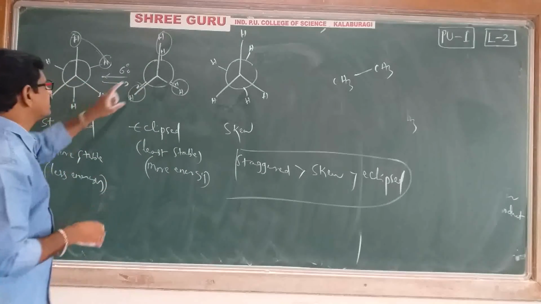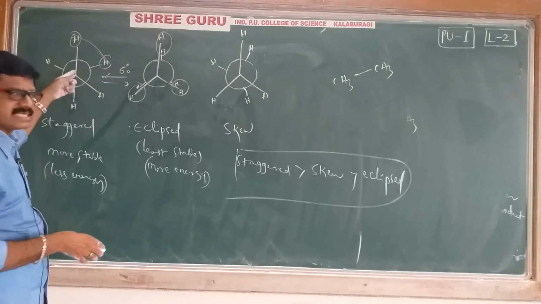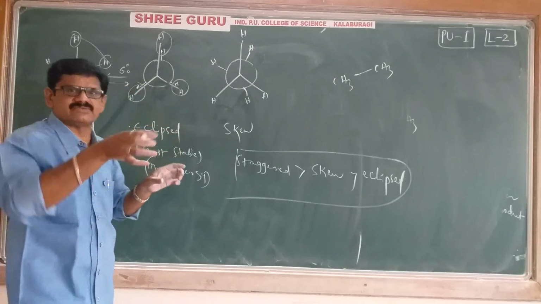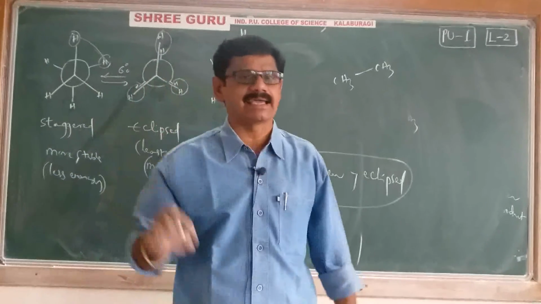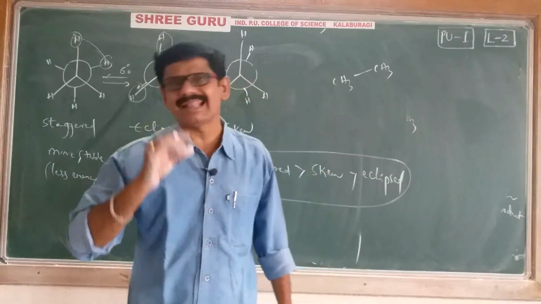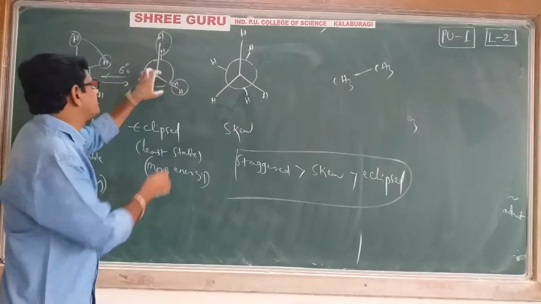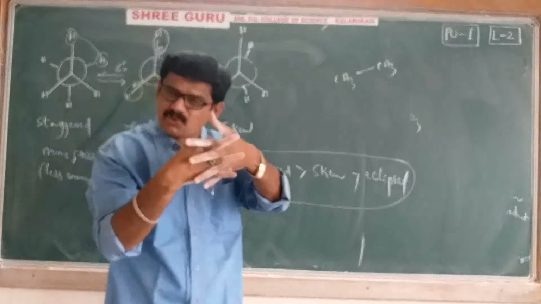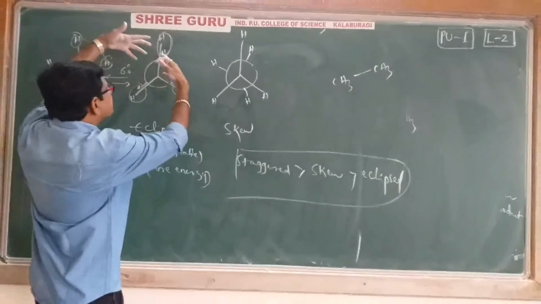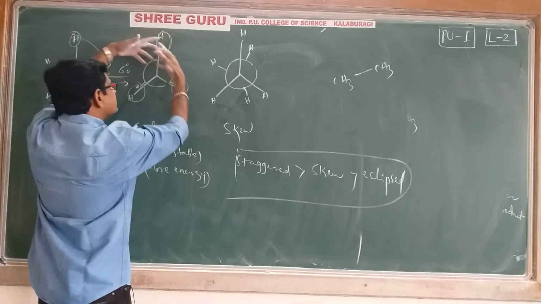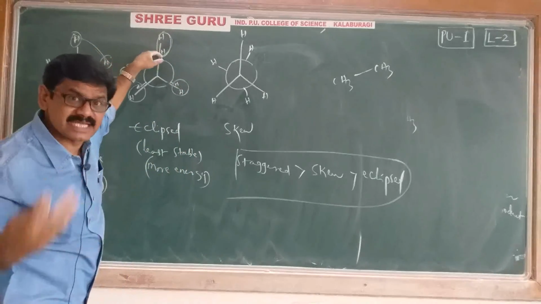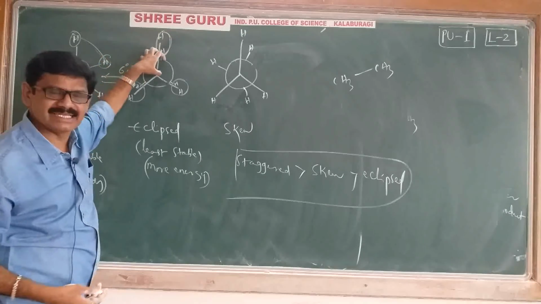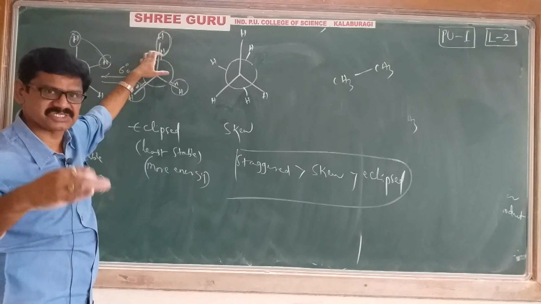Next, we are saying that if you rotate eclipsed by 60 degrees, you will get staggered. If you rotate staggered again by 60, you will get eclipsed. Whatever rotation we are doing, each 60 degrees of rotation, that is called the dihedral angle. In the eclipsed form, both hydrogens are very close to each other. Because of that, repulsive forces are more between the two hydrogen atoms, and because of these repulsions, more strain and stress develop in the molecule. That strain is called torsional strain.